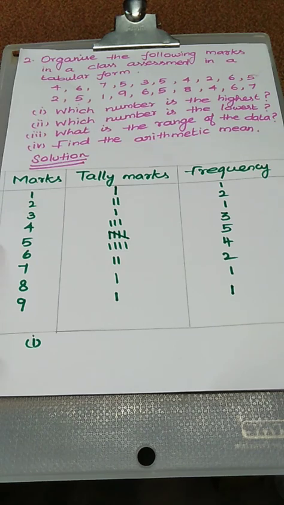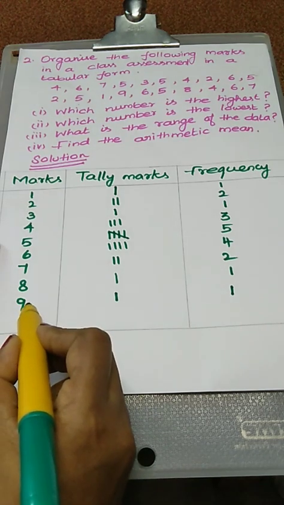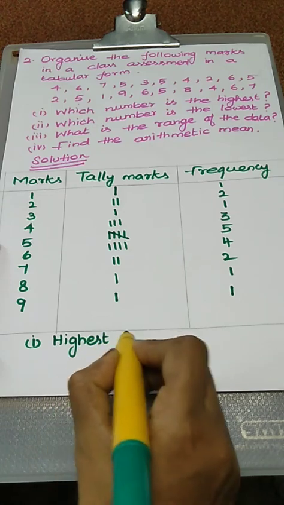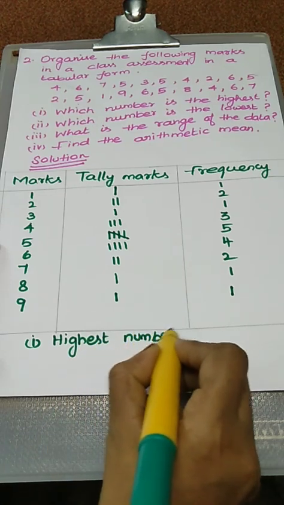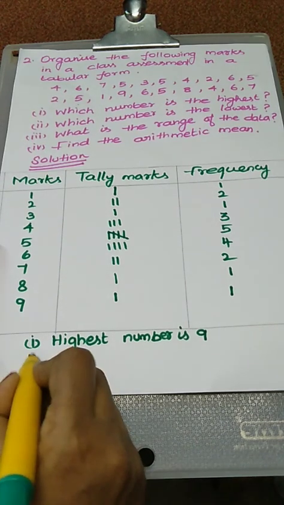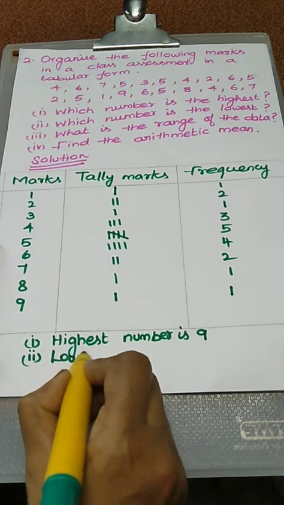We have to calculate the first subdivision value. What is the question? Which number is the highest? Here the highest number is actually 9. So, write the answer: the highest number is 9. Okay. What is the second subdivision? Which number is the lowest? Actually, the lowest number is 1.